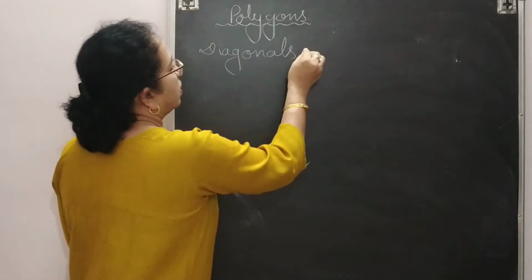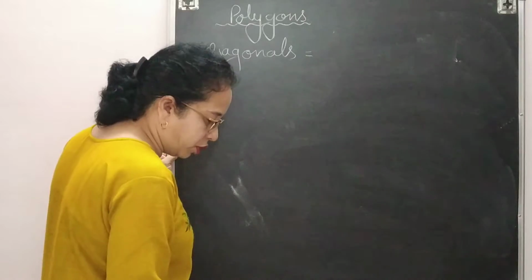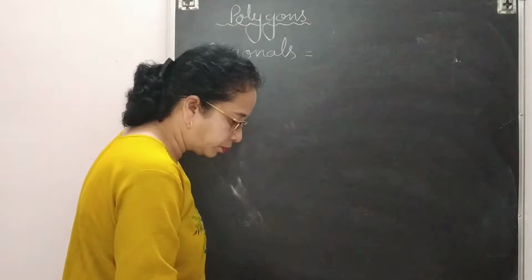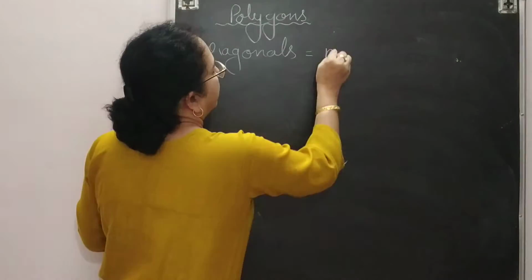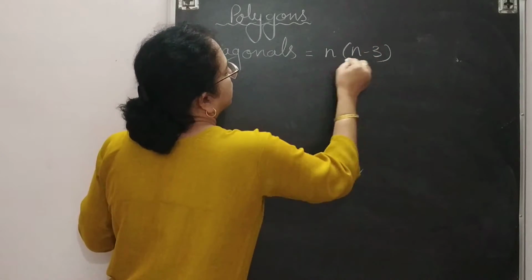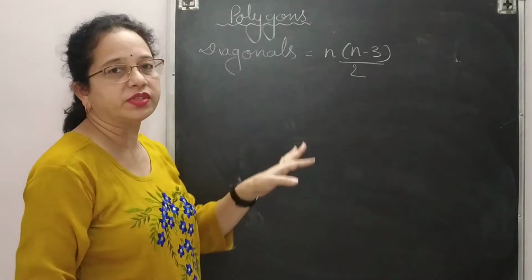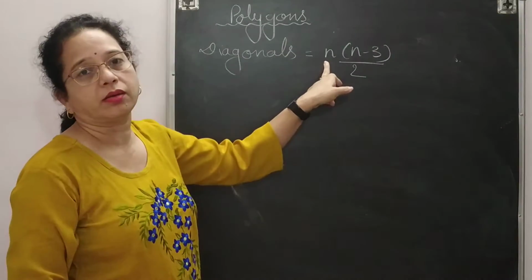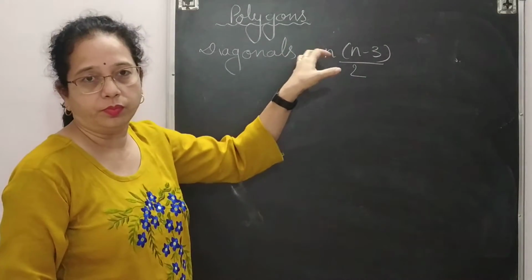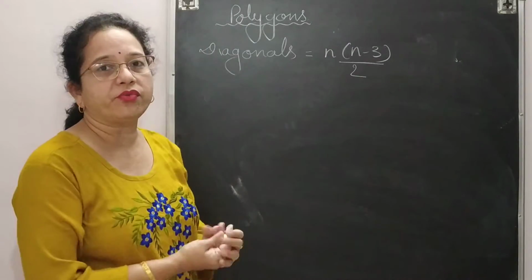How to find out number of diagonals? So the formula is n(n minus 3) upon 2. What is n over here? Number of sides. So कितने sides हैं उस पॉलीगॉन में, उस पर बेस्ड हम diagonals फाइंड आउट कर सकते हैं.